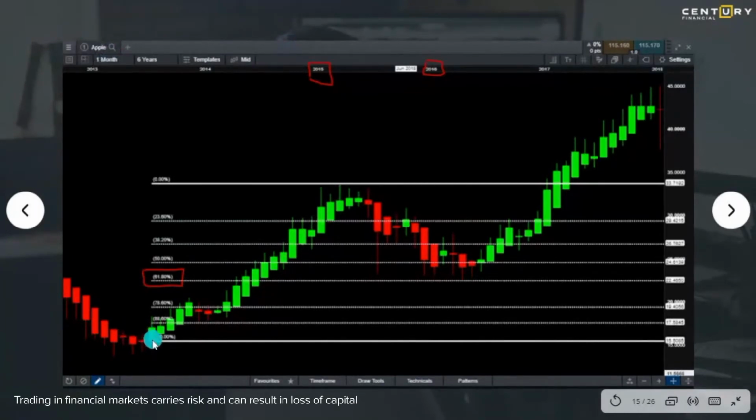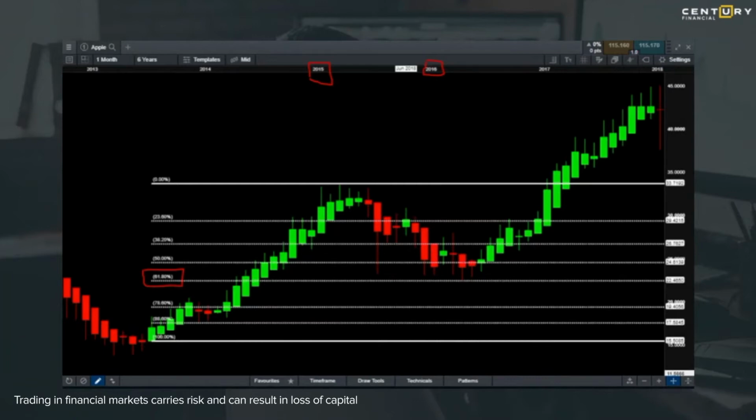So what we do using Fibonacci is, once we see a trend begin, we measure from where the trend begins up to where the trend ends. In this case, we are looking at monthly candlesticks, and after about 2-3 months the trend has ended and it has started going down. Now the question for all investors and all traders is: if the market is going down, at what point should I be ideally buying Apple so that I can buy and hold?